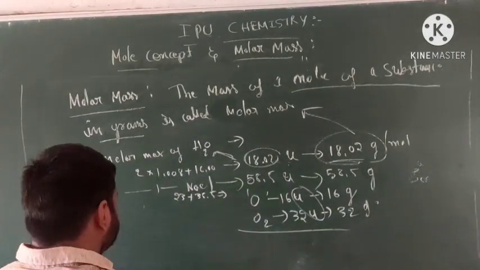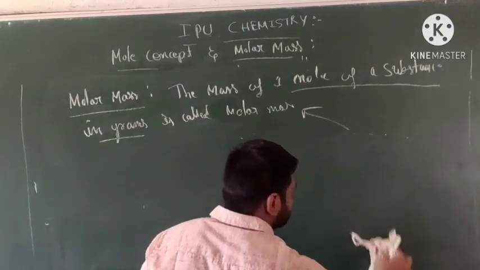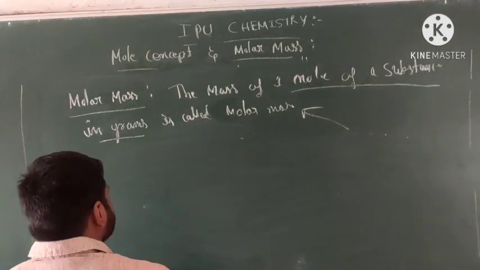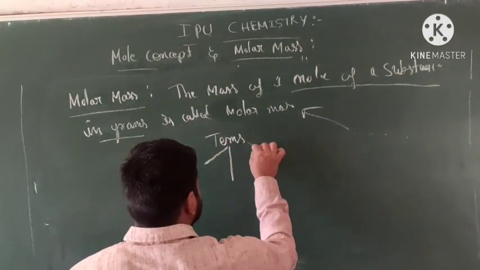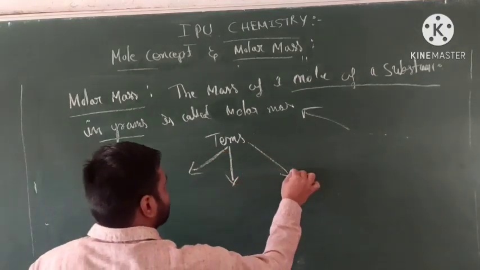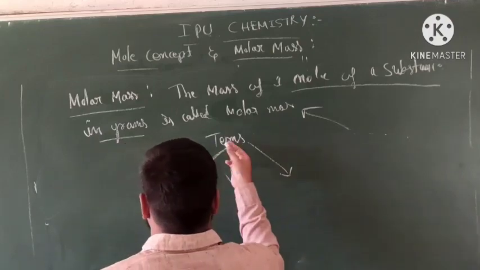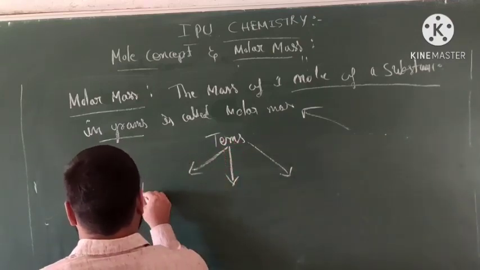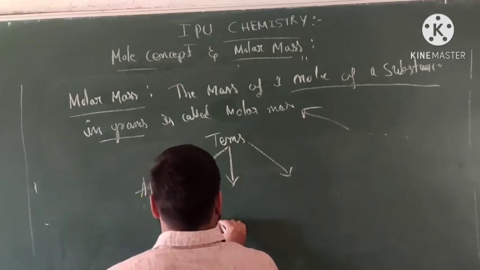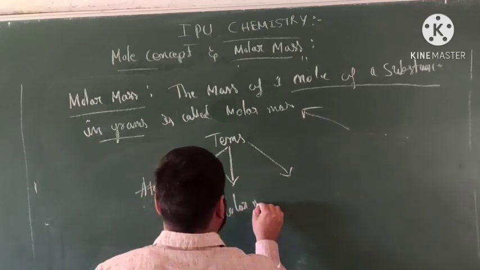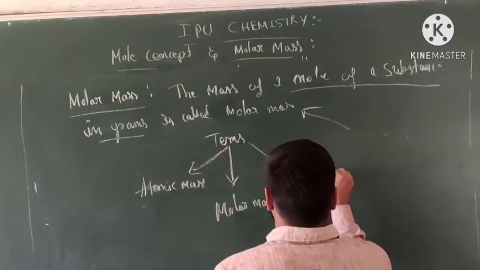Next, the important terms simplified, so that they are easy to remember: atomic mass, molar mass, and molecular mass.